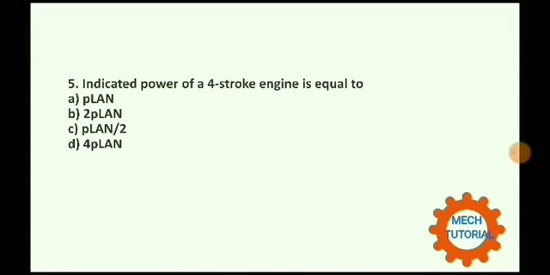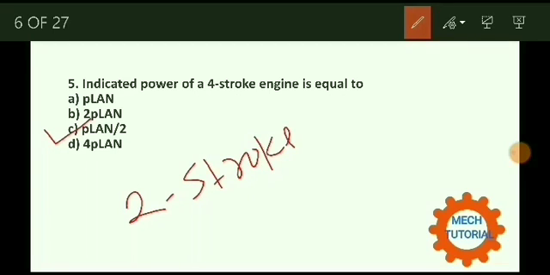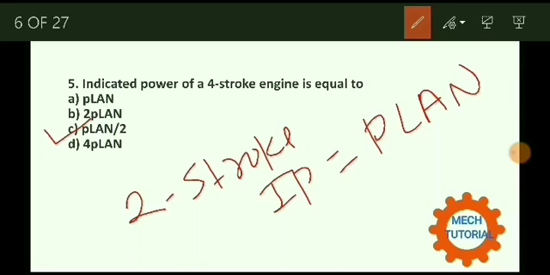Next question is, indicated power of 4-stroke engine is equal to. The correct option is option number C, PLAN divided by 2. अगर 2-stroke इंजन होता तो इंडिकेटेड पावर इज इक्वल टू PLAN, ये फार्मूला हम यूज करते हैं। ये 4-स्ट्रोक है इसलिए इसको डिवाइड बाय 2.